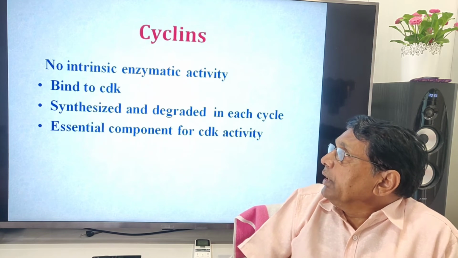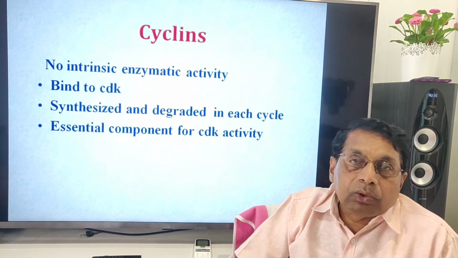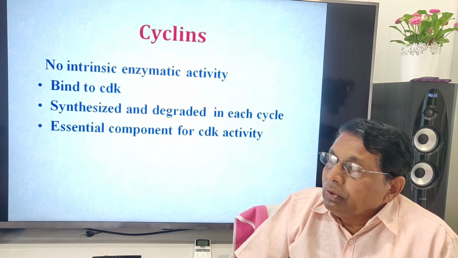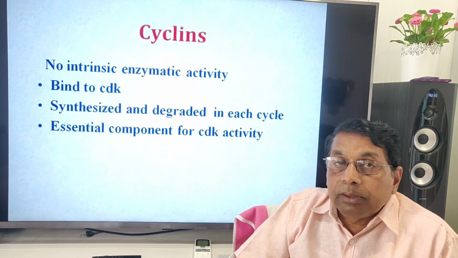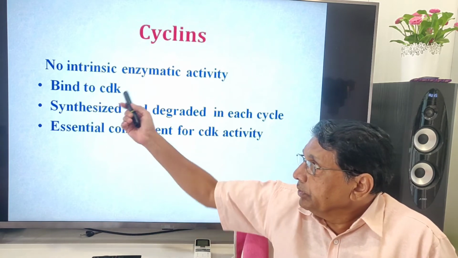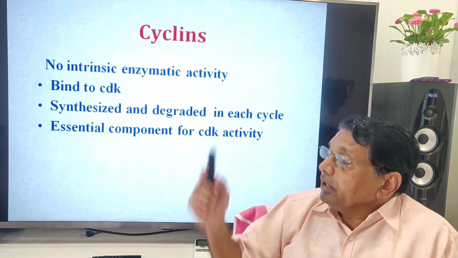Cyclins have no intrinsic enzyme activity. On their own, they have no enzyme activity. What they do is bind to CDK. They are synthesized and degraded in each cycle.